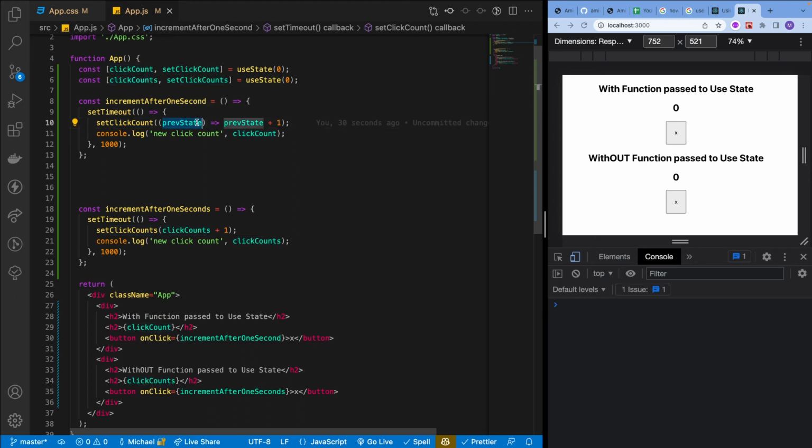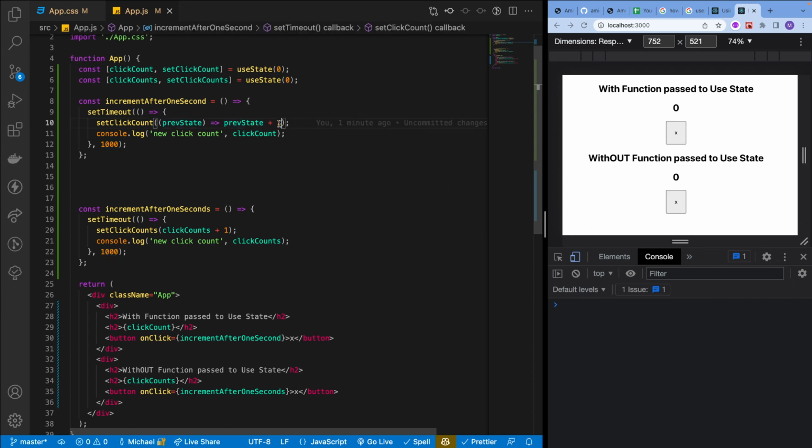If there are, give me the result of that function, and I want to grab the result of that function and add 1 to it. So currently, let's go through the first. I'm going to click this 3 times, or attempt to click it 3 times in 1 second. So what will happen is we'll say, give me the current value of click count. First, were there any references to click count? Or was set click count fired any other times during this render? No. So give me the current reference value, 0.